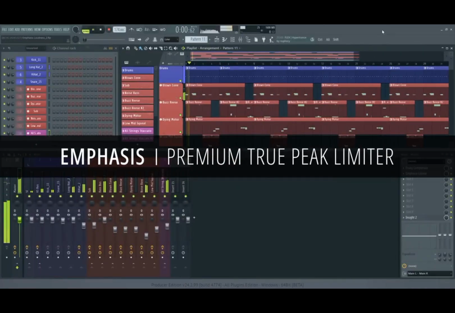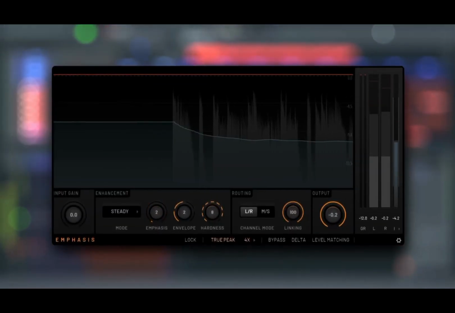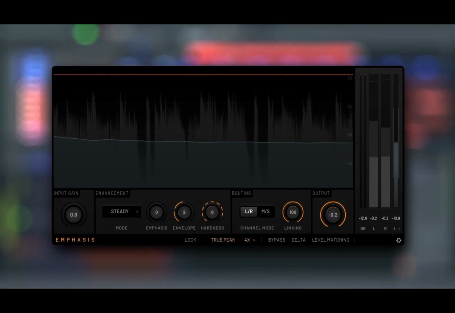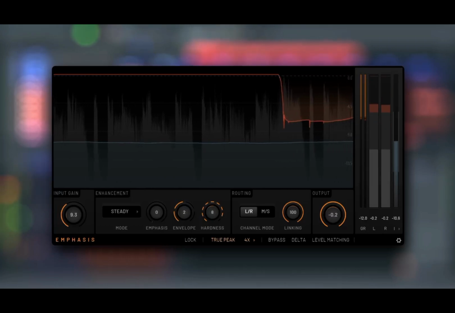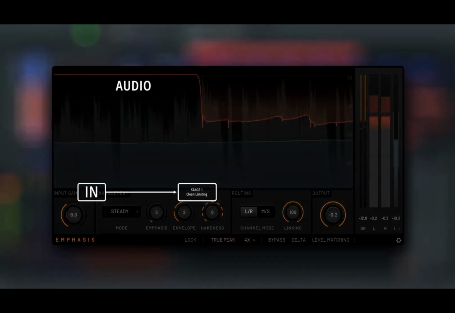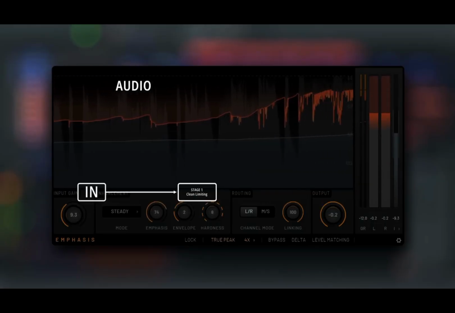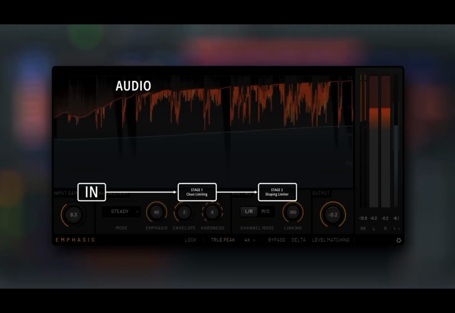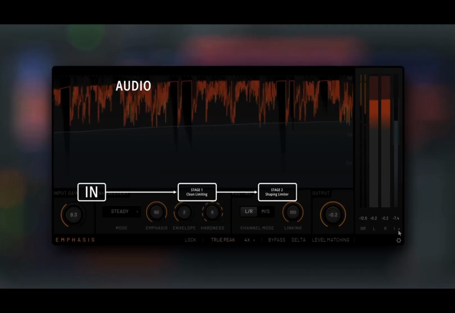New plugins. Emphasis. Retrospectively included with All Plugins Edition is our new multi-stage single-band mastering limiter built for easy and effective sound enhancement. A clean limiting stage with program-dependent timing allows for transparent dynamics. Then, the soft to hard clipping stage steps in, clipping off peaks while maintaining punch and clarity.